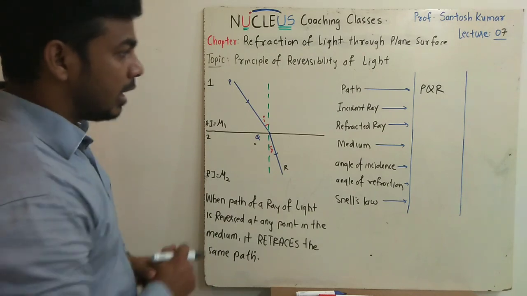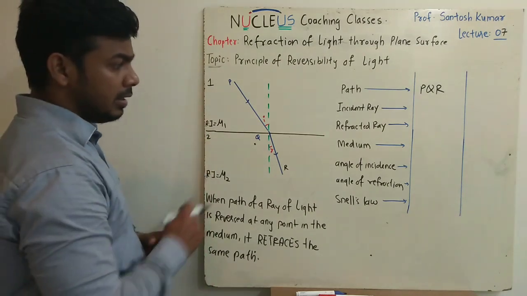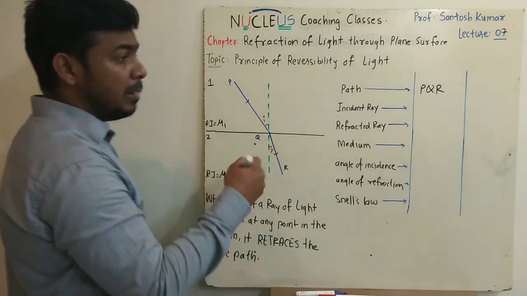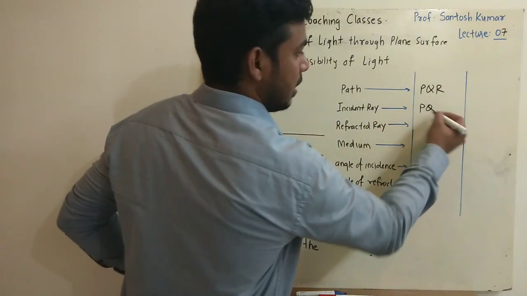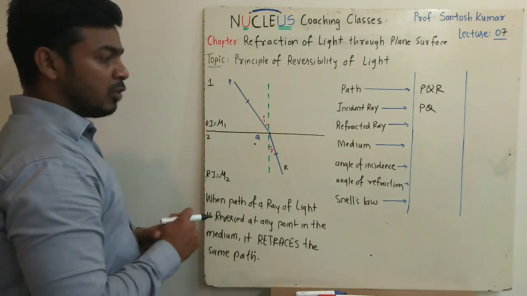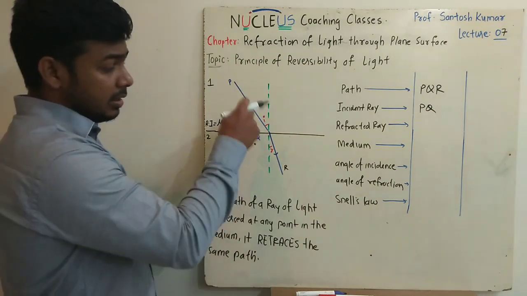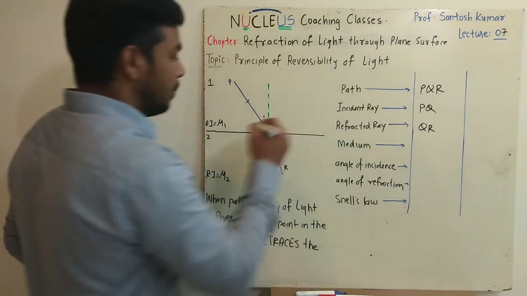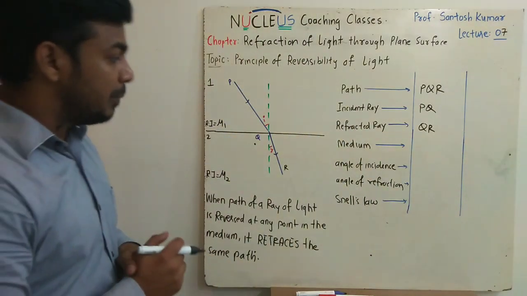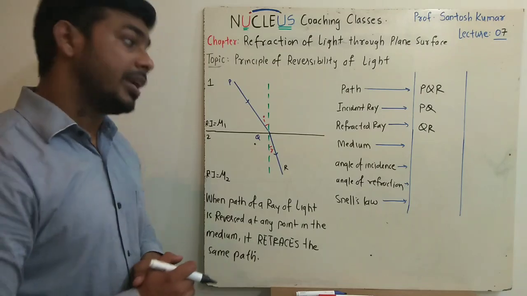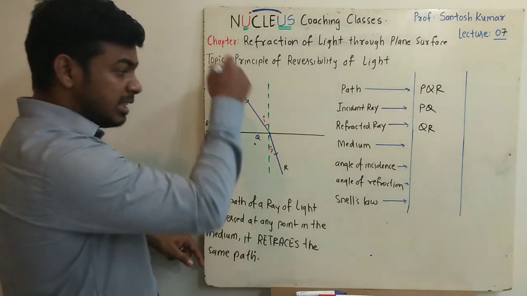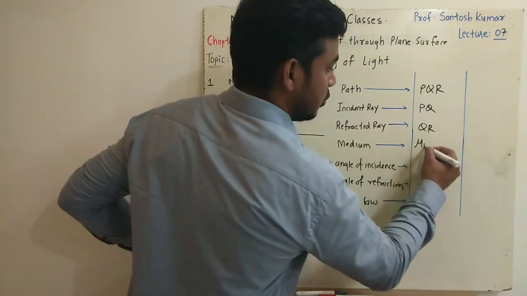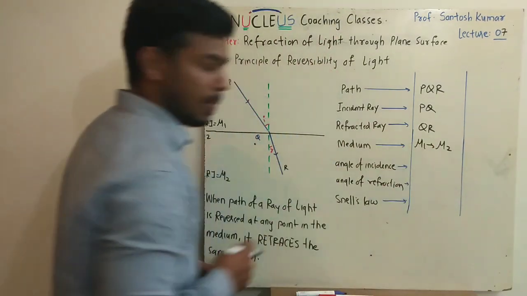For path PQR, what is the incident ray? The incident ray will be PQ, correct? And what will be the refracted ray? The refracted ray will be QR. So for path PQR, the incident ray will be PQ and the refracted ray will be QR. And this PQR is traveling from mu1 to mu2, which helps us to write Snell's law, right?